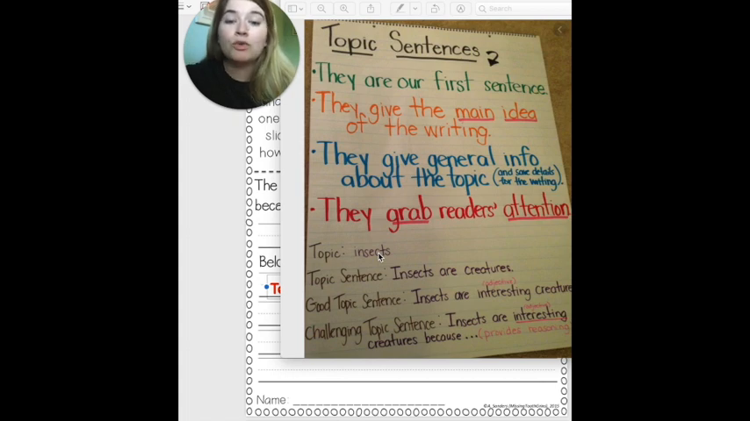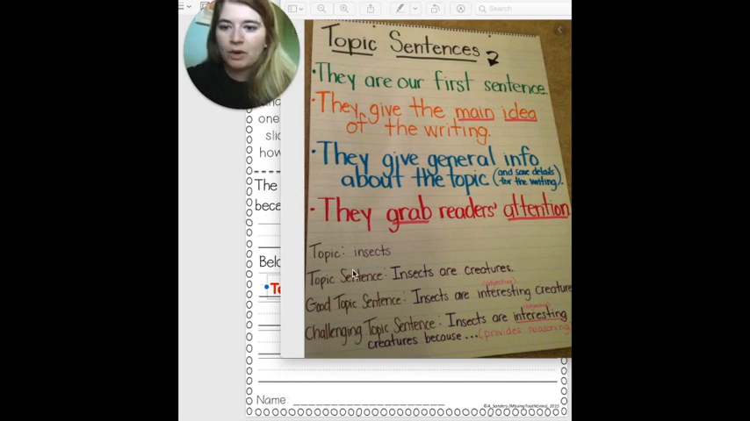And lastly, they grab the reader's attention. So they're not boring, like second grade was cool, period. Kind of boring, right? I loved second grade. I'm going to tell you all about why I loved it. These are my reasons. That's more interesting. It has more detail, more adjectives, and it gets the reader, the person who's reading your writing, it gets their attention. They're like, oh yeah, I want to keep reading, okay?